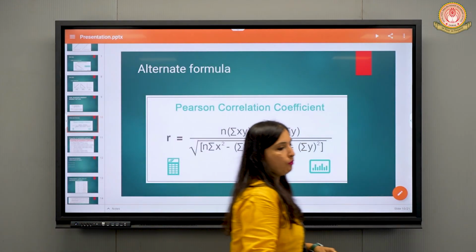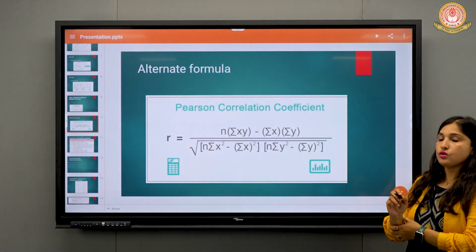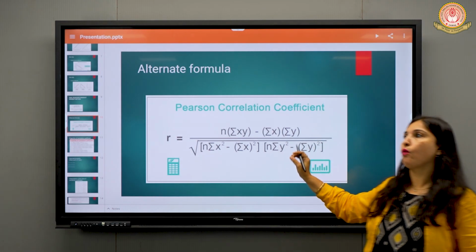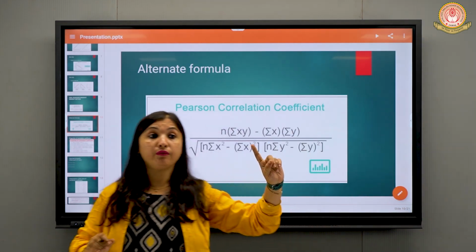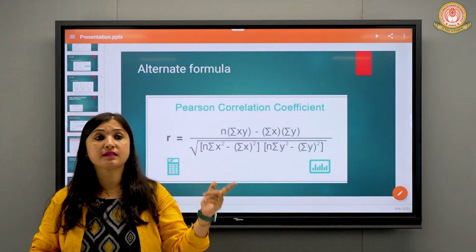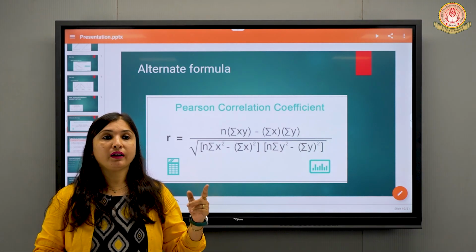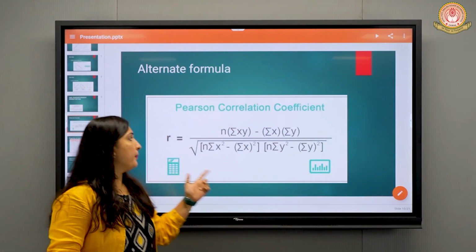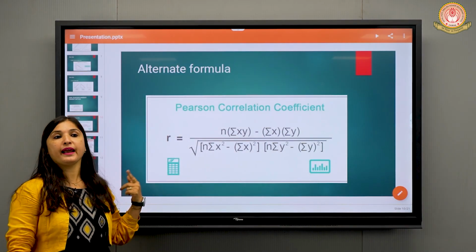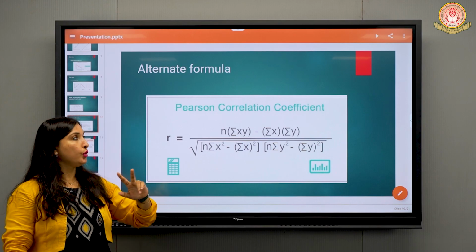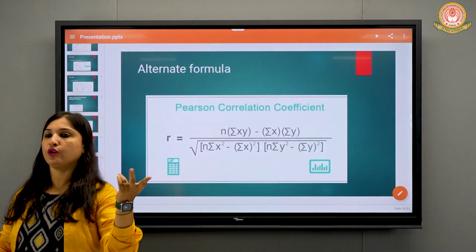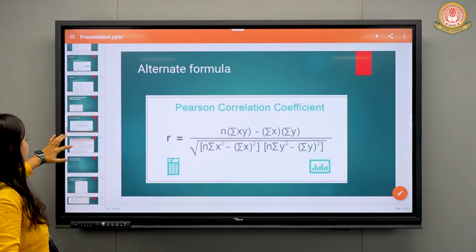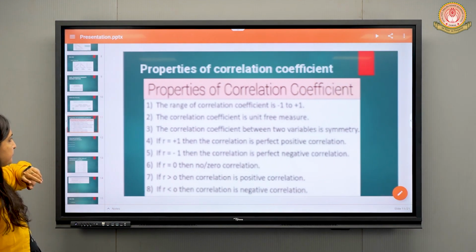Now, one more formula. So that you don't get confused, I won't teach you this formula yet, but I will say this formula shall be used when the x bar and y bar is in decimal. What that formula was when x bar and y bar is not in decimal, right? But this formula will be used when x bar and y bar is in decimal. So you don't get confused, I'll teach the sums and you will be able to understand which formula to apply. It is very easy. We'll just see the properties first and we'll come to this again.